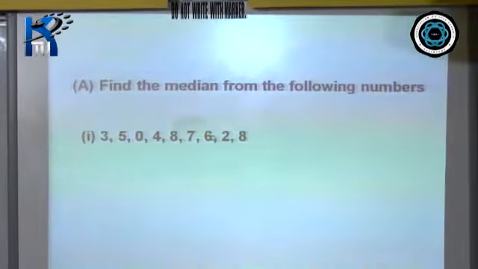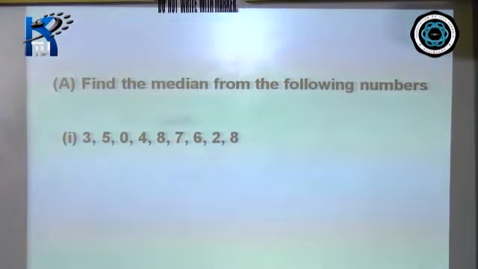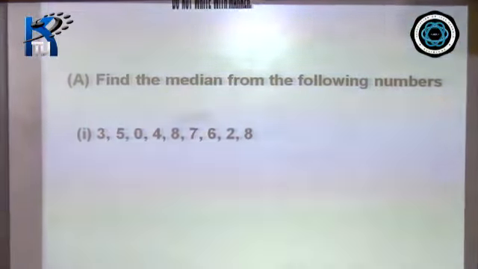Find the median from the following numbers: 3, 5, 0, 4, 8, 7, 6, 2, 8. So question number 1.